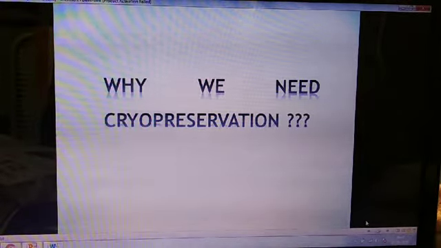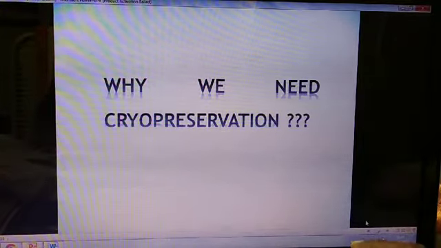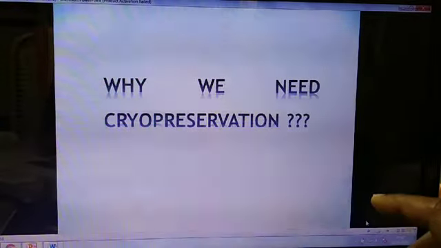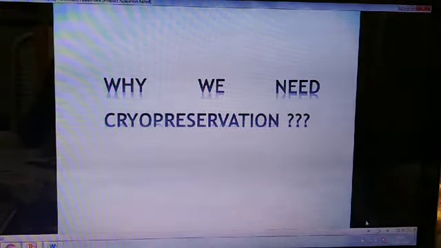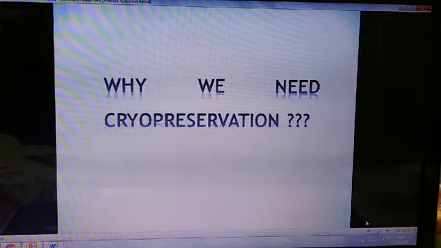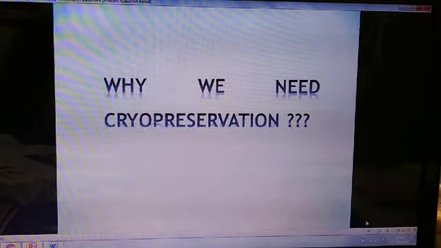Then the question arises, why do we need cryopreservation? These days, gradual disappearance of various rare plant species is occurring. Their genetic resources can't be recovered if we don't have the germplasm of these rare species of plants.